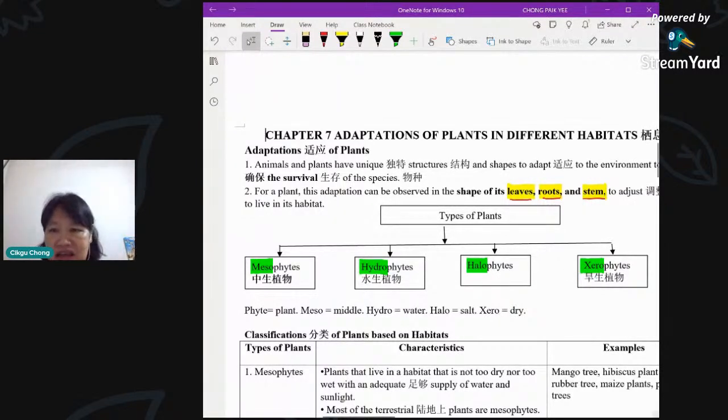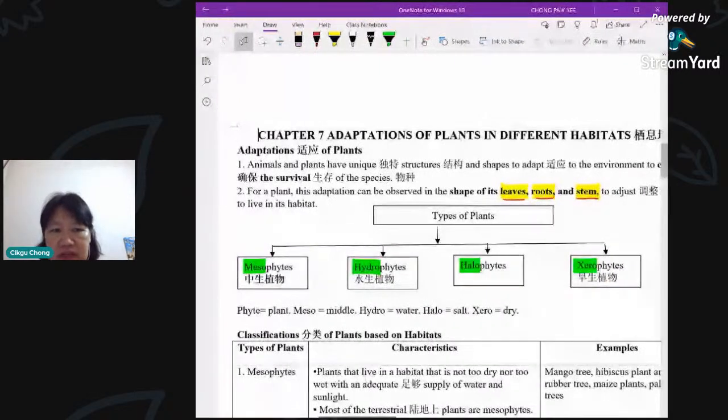Okay, halo actually means salt. If you can look at here. Now, phyte means plant. Meso means middle. Middle, that means not on the extreme side. They are more or less in the medium range, not too hot, not too dry, that kind of thing. Okay, halo actually means salt. So halogens are elements which are able to react with acid to form salts.